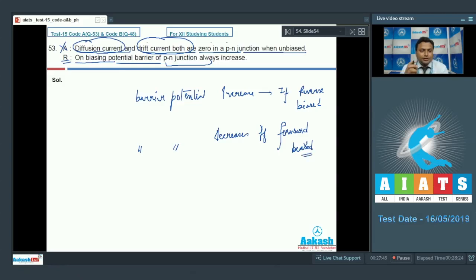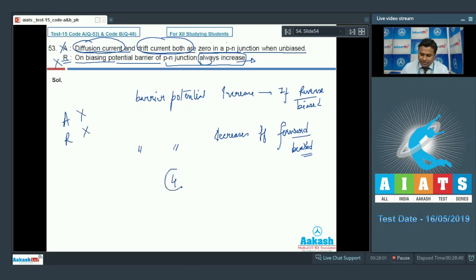So reason is also wrong, because it has written here that it always increases, but it depends on the situation whether it is reverse or forward. So both assertion and reason are false.